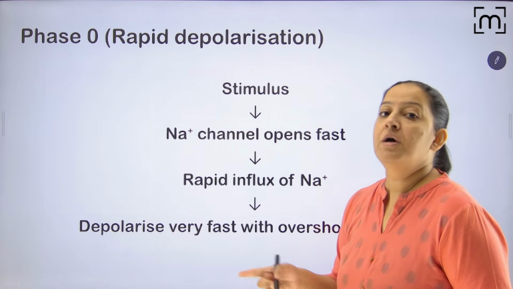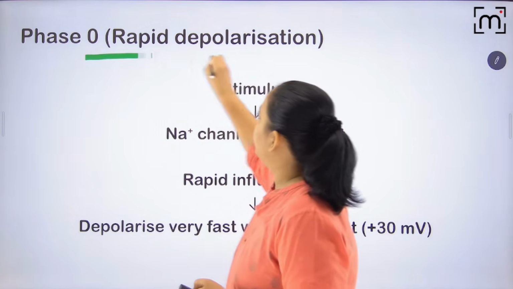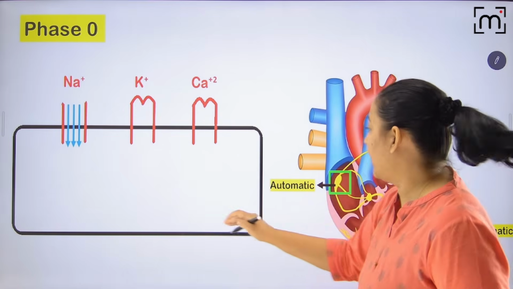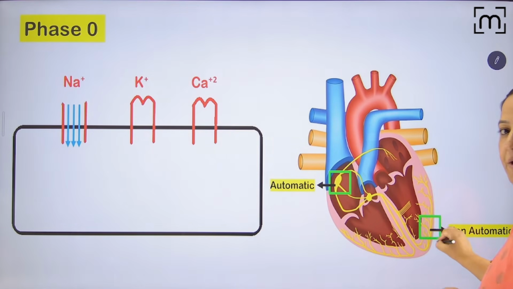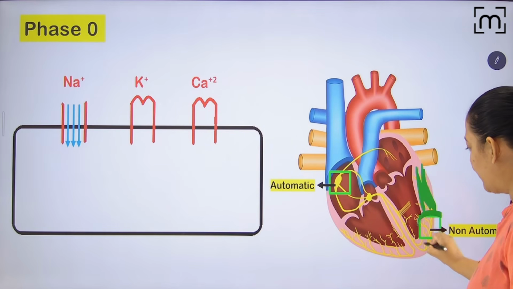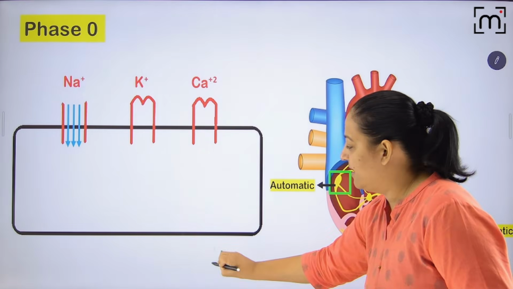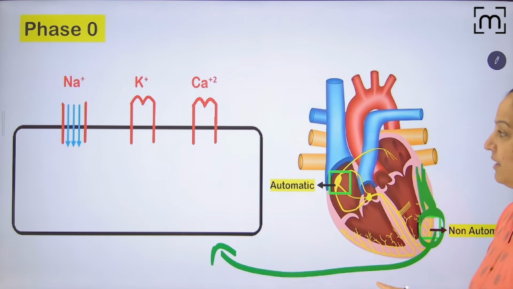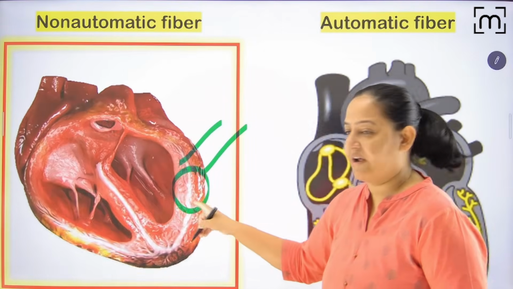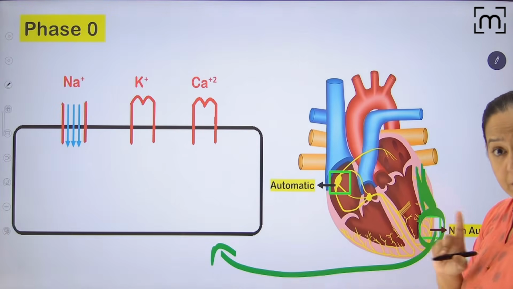So phase 0 is known as rapid depolarization. What will happen? Listen. So this is a cell. I have cut this cell from here. I'm talking about a non-automatic fiber, a cell of the ventricle. Imagine this is the ventricle. I have cut one of the cells of the ventricle and this is the cell. You can see it is a non-automatic cell.